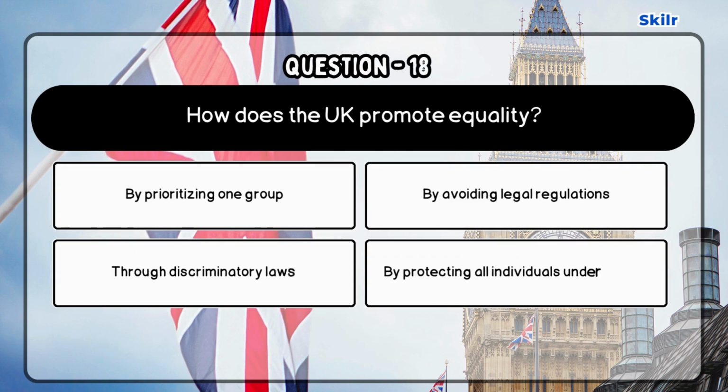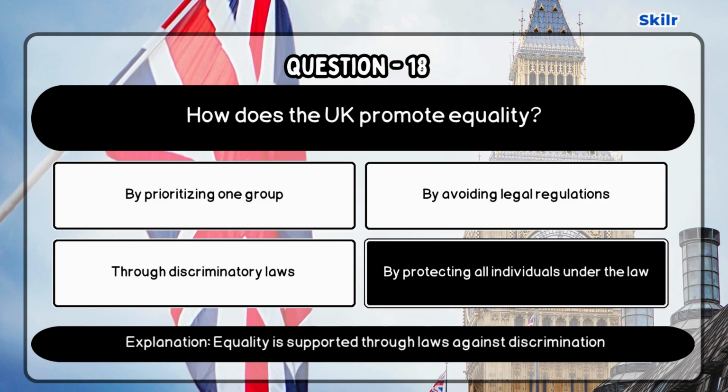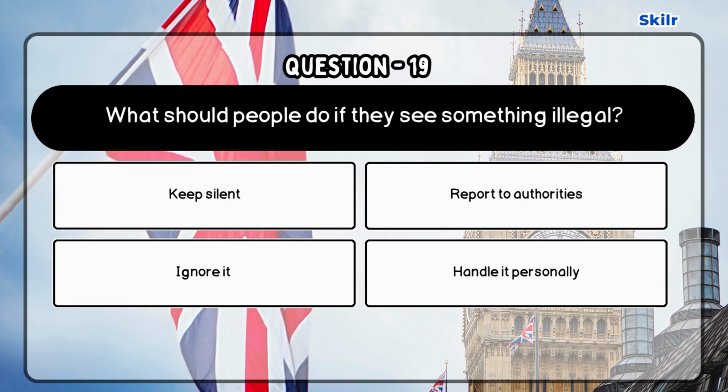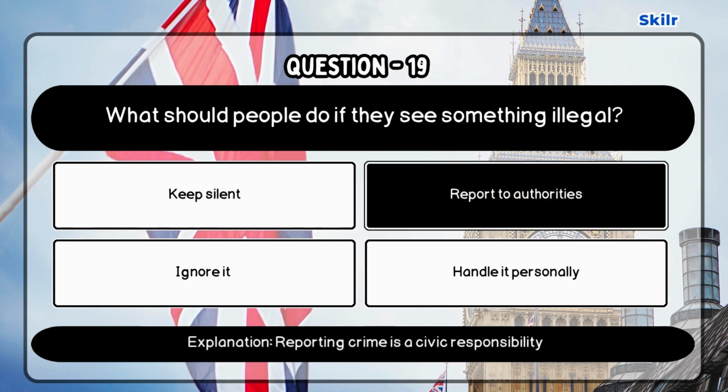Question 18. How does the UK promote equality? Correct answer is by protecting all individuals under the law. As equality is supported through laws against discrimination. Question 19. What should people do if they see something illegal? Correct answer is report to authorities, as reporting crime is a civic responsibility.